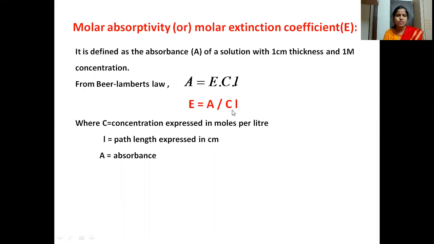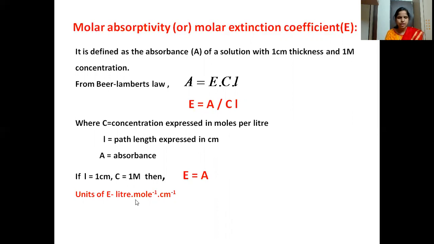C is the concentration, which is expressed in moles per liter. L is the path length, which is expressed in centimeters. And A is the absorbance. If the length is 1 centimeter and the concentration is 1 molar, then epsilon is equal to A, because C and L become unity. The units of epsilon are liter per mole per centimeter.